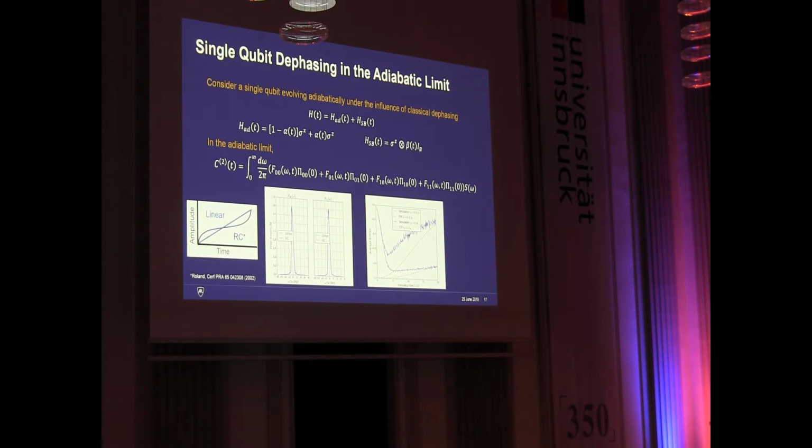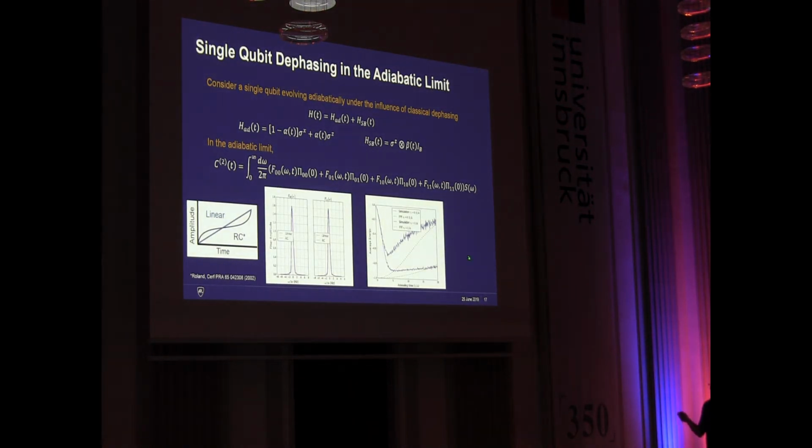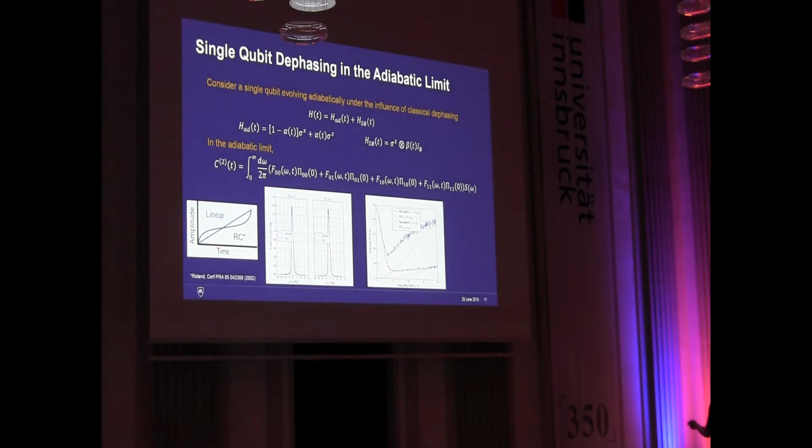So if we look at a single qubit example here, we assume Gaussian dephasing again. Then we obtain basically 4 terms here. One corresponds to no transitions out of the ground state or the excited state, and those which are transitions. This here, maybe it might be hard to see, is the F00 and the F11, for 2 different types of control schedules, one linear and one the Roland-Cerf path, which was originally developed for Grover's algorithm. This is essentially a one qubit Grover problem.